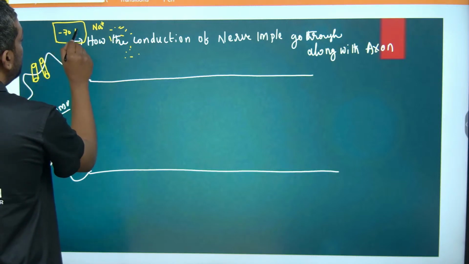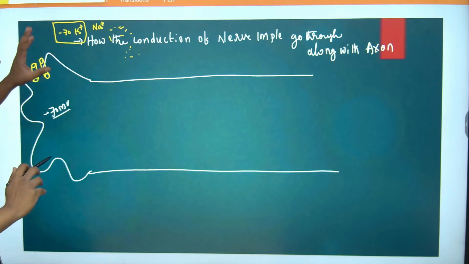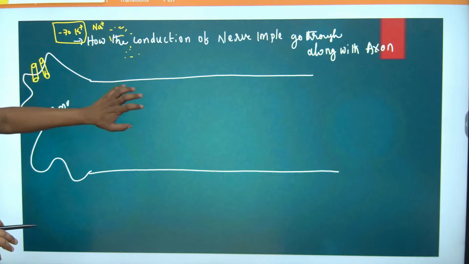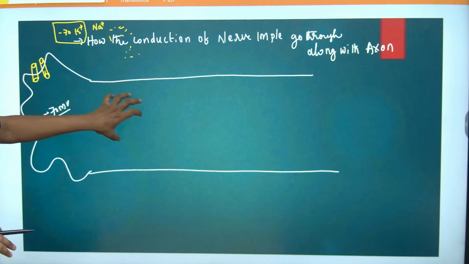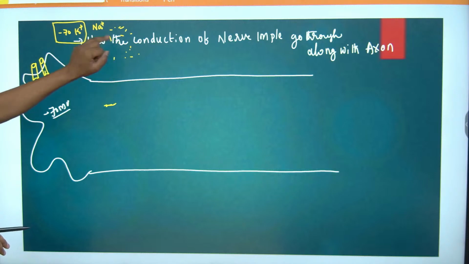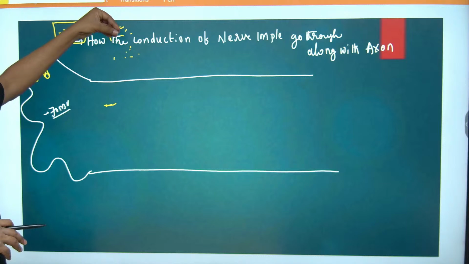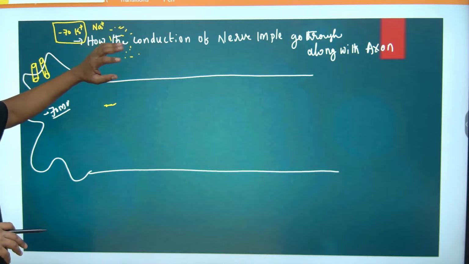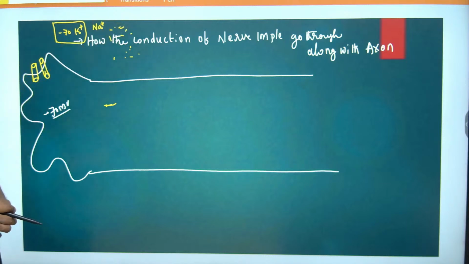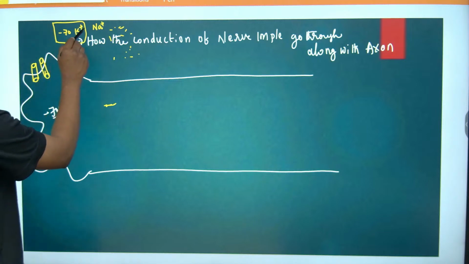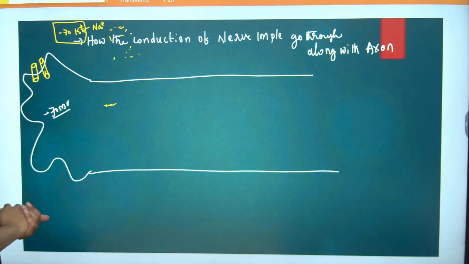Inside, there is more potassium, and that is why minus 70 mV is maintained as compared with the inner fluid, the cytoplasm. There is more Na outside, in the interstitial fluid outside the cell. If any channel opens, that sodium always tries to enter.